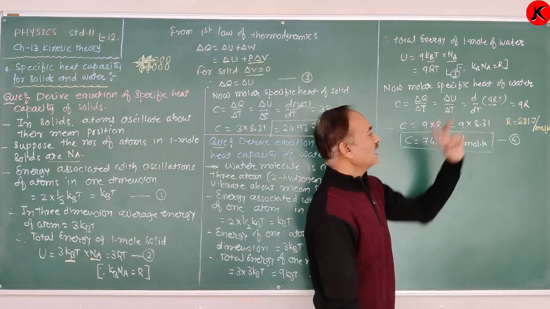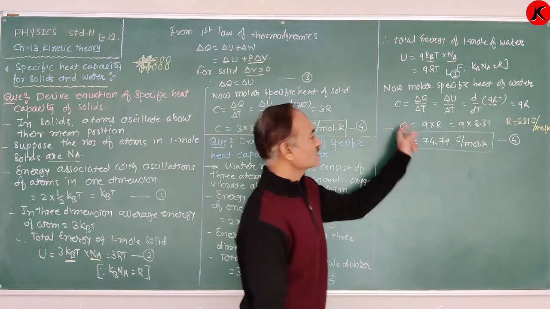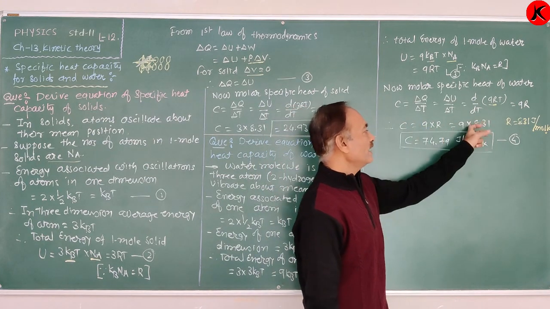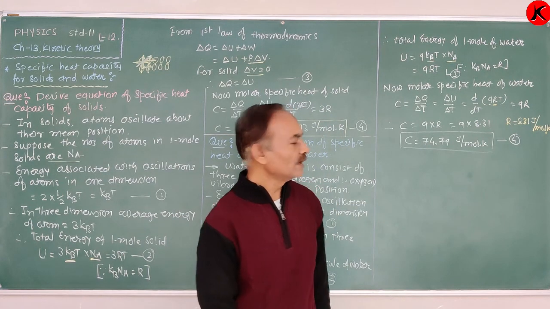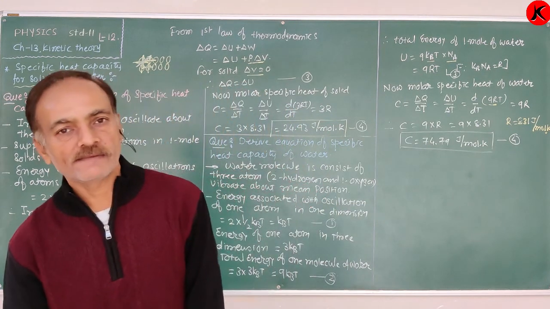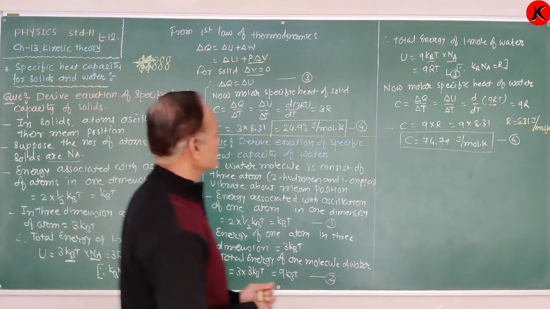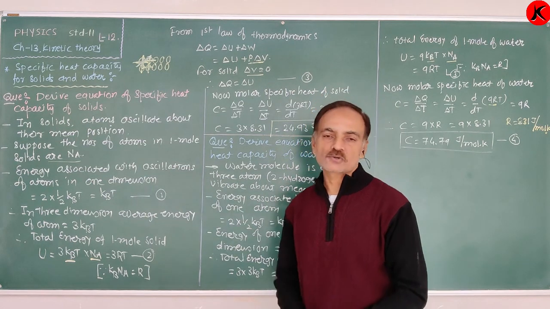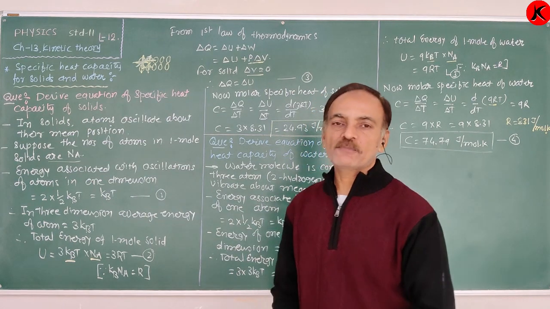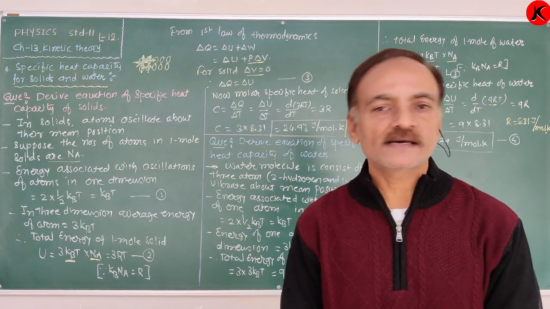Now the value of R is 8.31 joule per mole Kelvin. Therefore, C is equal to 9 into 8.31, therefore 74.79 joule per mole Kelvin. So that is the specific heat capacity of 1 mole of water, and that is for solid. So here the theory portion of this chapter, kinetic theory, is completed. Now we calculate the numericals.